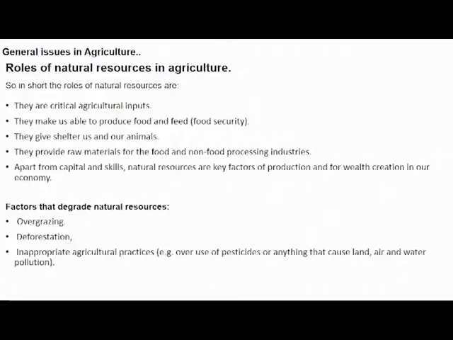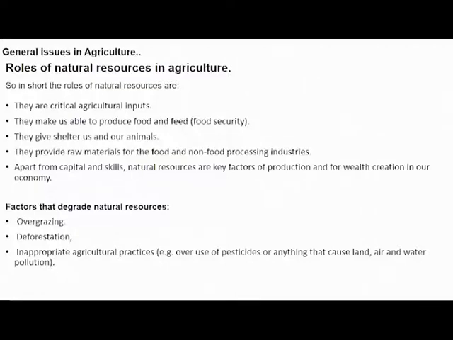There are also factors that degrade natural resources. Which are these factors that degrade natural resources? Overgrazing. Overgrazing refers to a number or dense population of animals grazing in a small area. And the area ends up being overgrazed with no plants on it anymore. Such a practice degrades our natural resources.